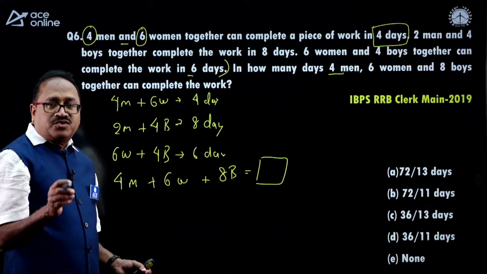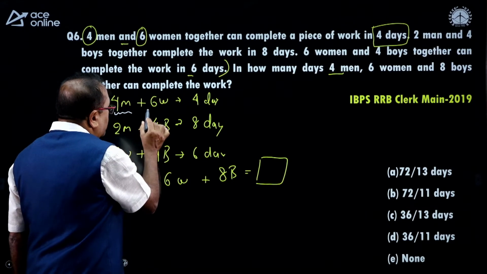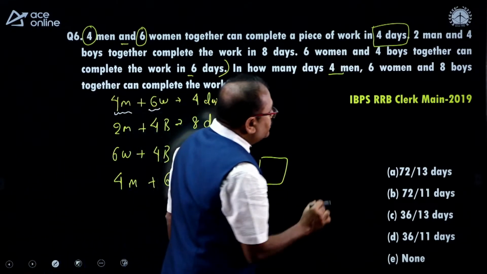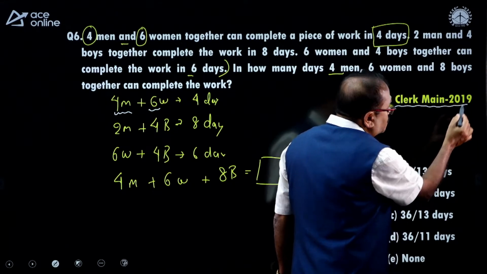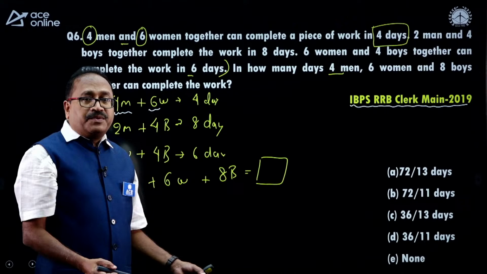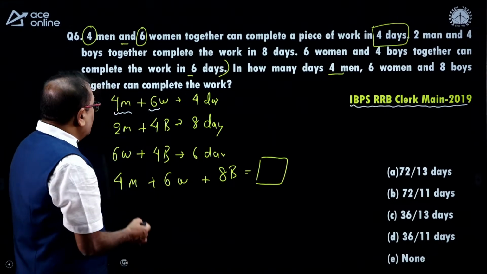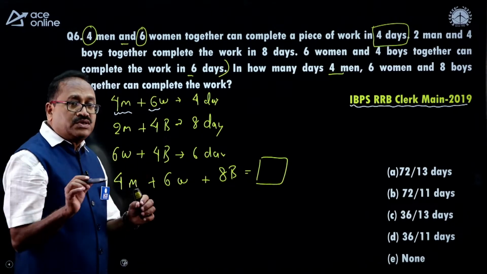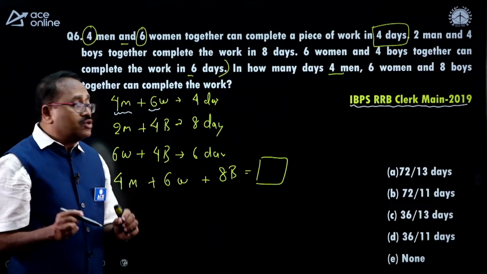I will give one clue to you before you start. Did you see that 4 men and 6 women? By the way, this question is the IBPS RRB Clerk Mains 2019. I didn't prepare it, I picked it up from a previous year question. The beauty of this question is, if you don't notice that, it will take a long time to answer the question.